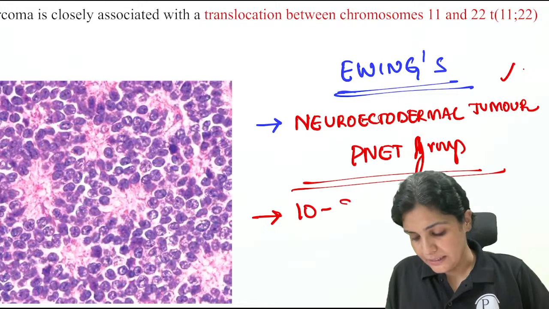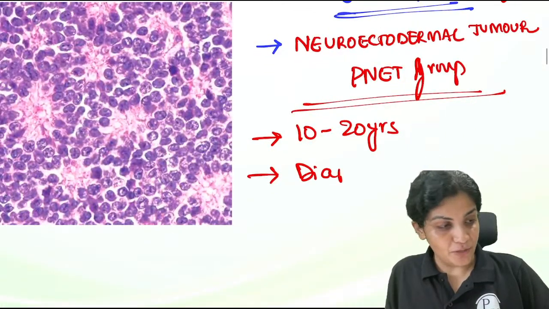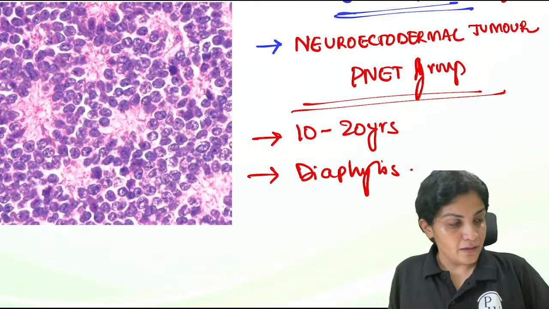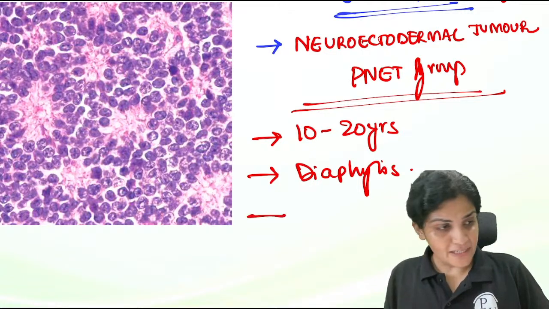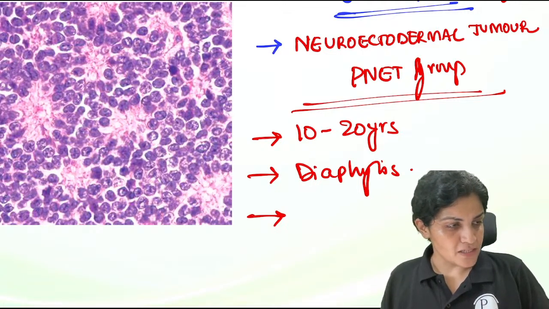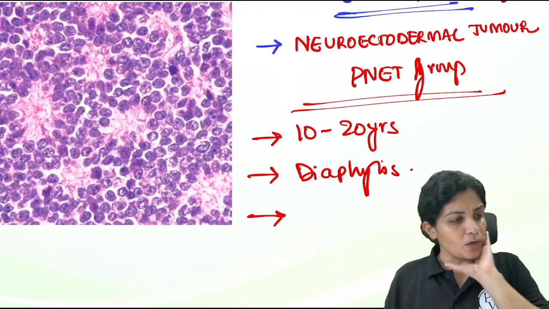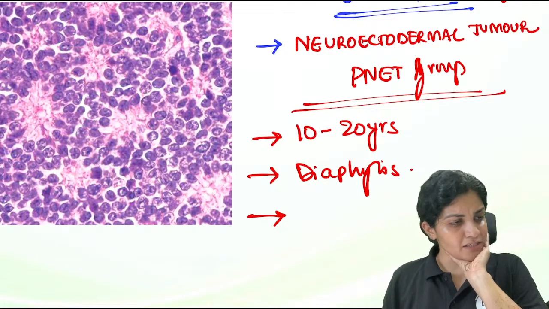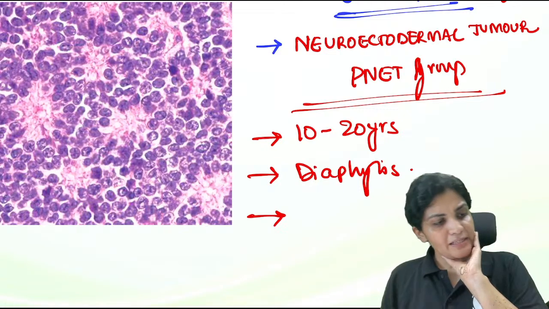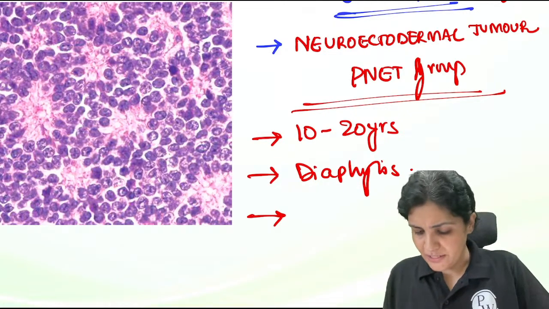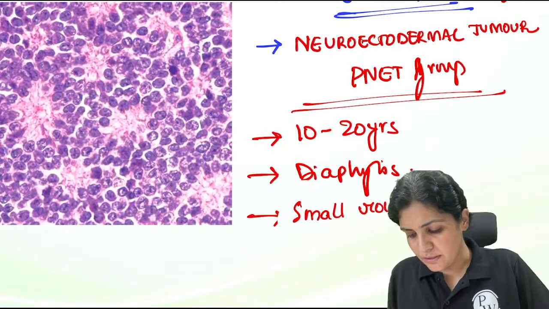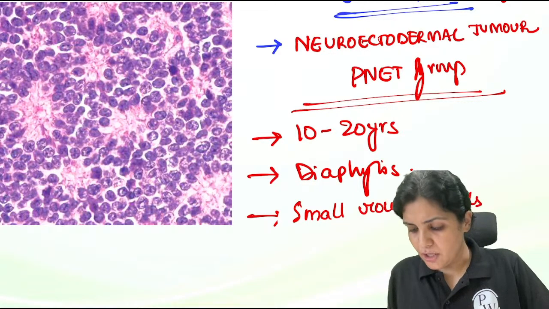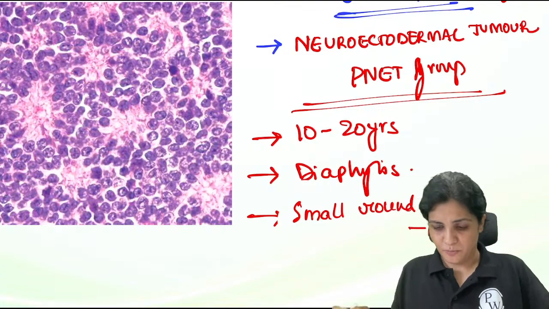And then it also occurs in the age group of 10 to 20 years. The most important thing, as we have already mentioned, is the diaphysis. Very good, Bharat. It is diaphysis. That is true, it is a small round blue cell tumor. So this belongs to a group of small round cells which are blue in color, like your medulloblastoma, something like that.